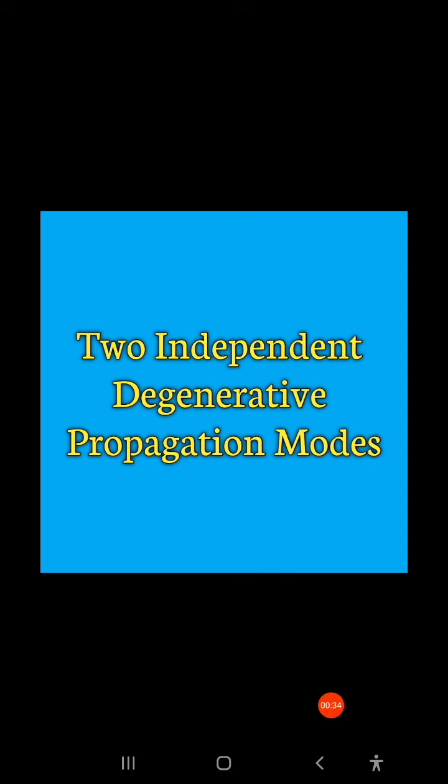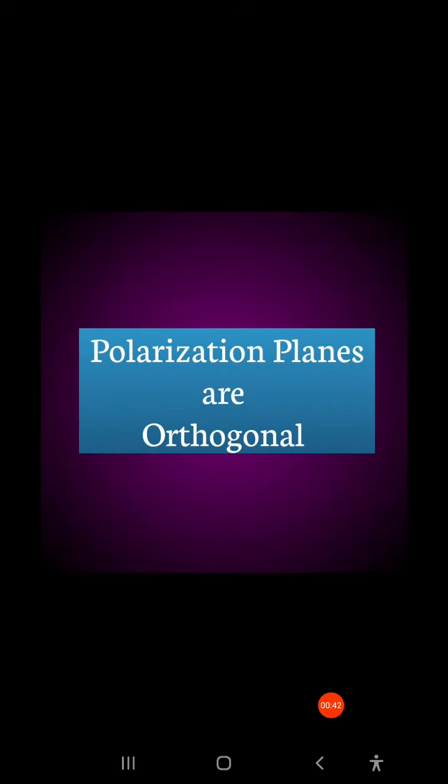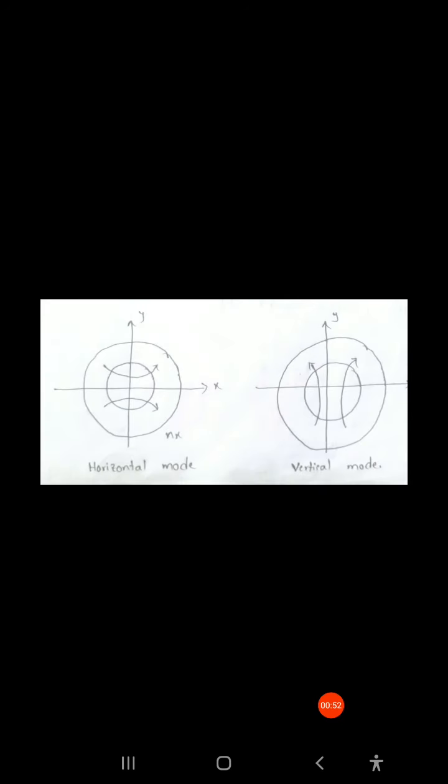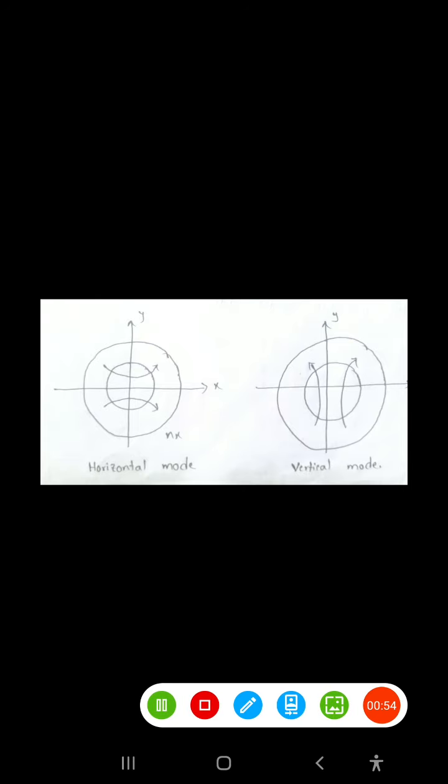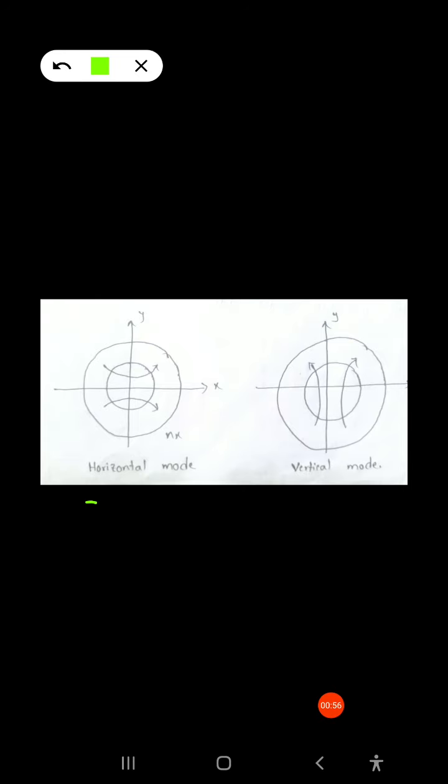These modes are very similar, but their polarization planes are orthogonal. This one is the horizontal mode and this one is the vertical mode.